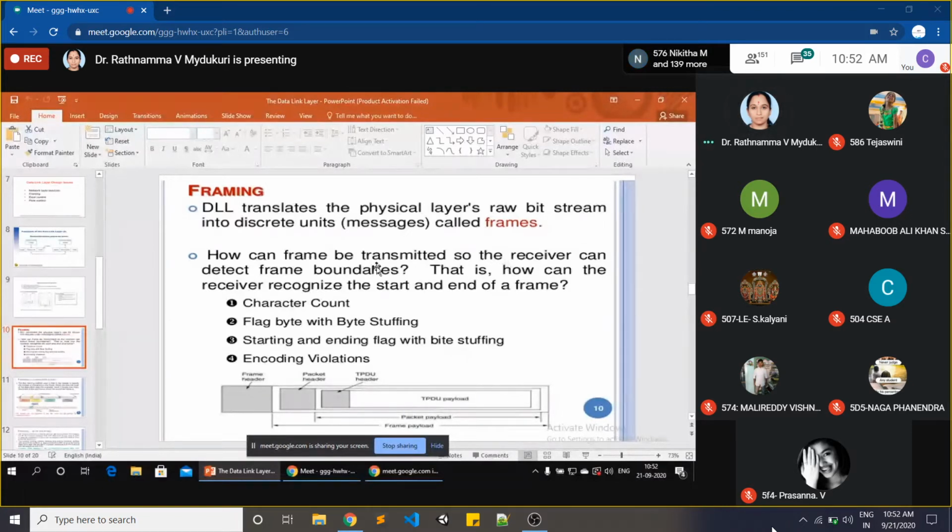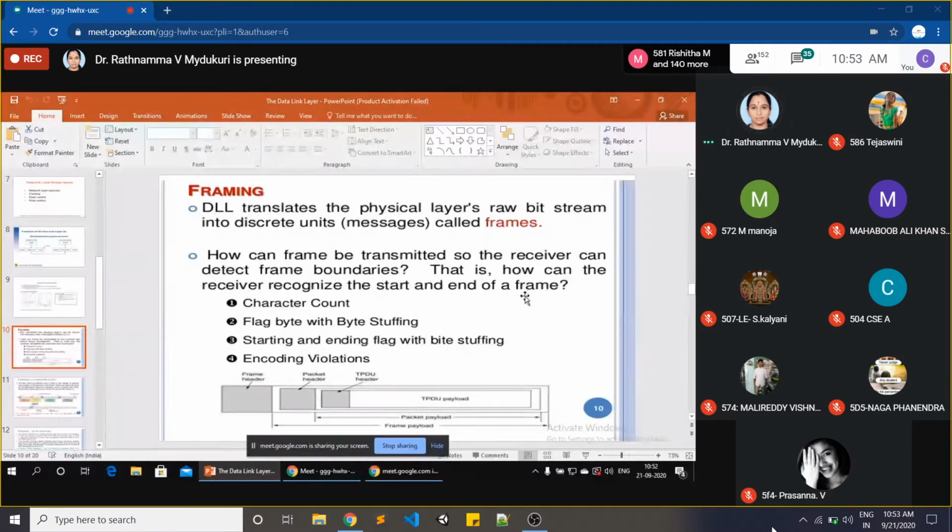How can a frame be transmitted so the receiver can detect frame boundaries? That is the question. You are getting some number of frames, but how will the receiver understand that this is so and so frame, this is the second frame, this is the next frame, this is the starting of a frame? How does he come to know? To know that, we need to mark the start and end of a frame.